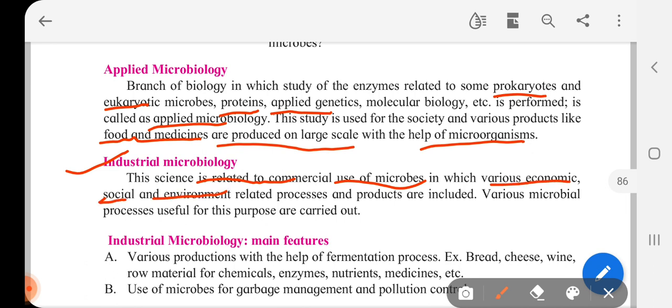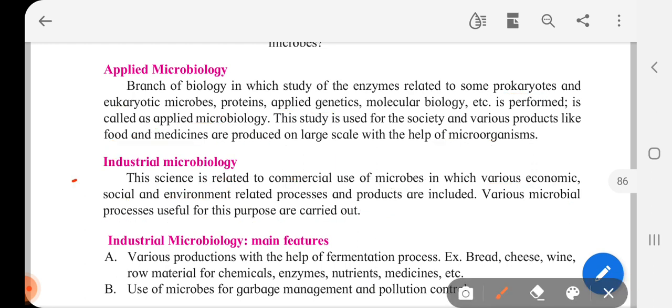in which various economic, social, and environmental related processes and products are included. Various microbial processes useful for this purpose are carried out. So industrial microbiology is a science related to commercial use of microbes, and this helps us socially, and it's related to environmental processes. So that application of microbiology in the industry is called industrial microbiology.